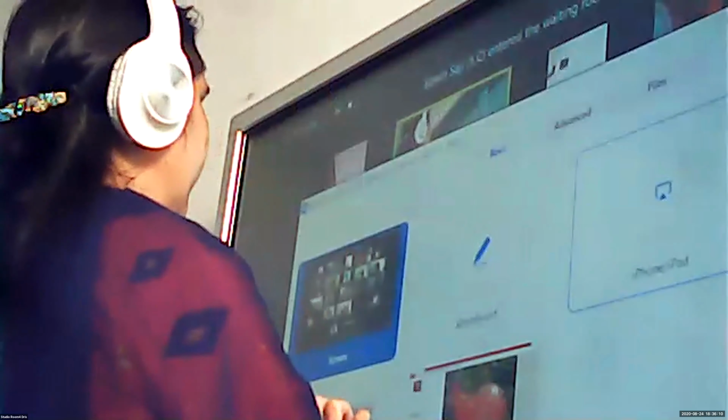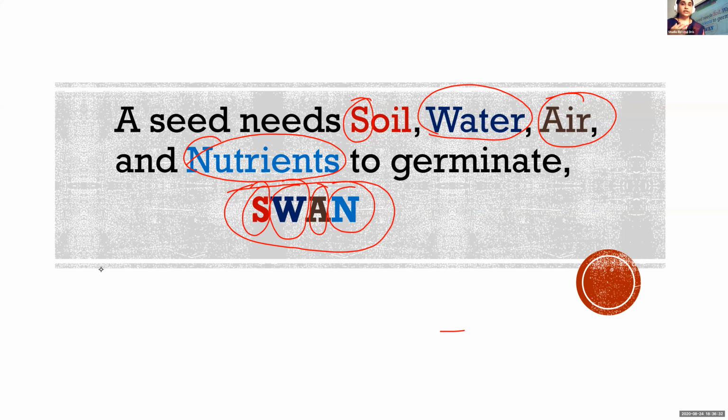Okay. So all these things we need for a seed to germinate. If a seed gets all these things, it will start to germinate. First, roots will come out of it. Then the shoot. Then the leaves. Then it will become a baby plant. Then it will slowly start to grow.